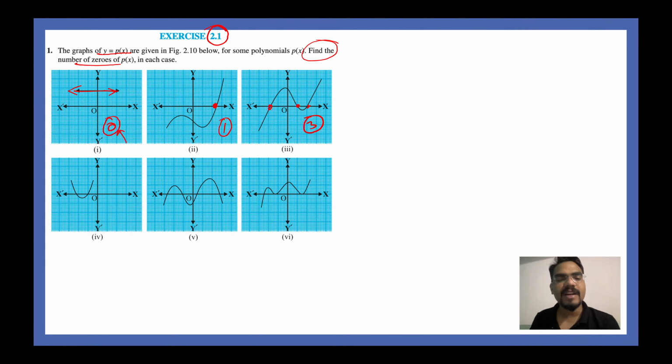Likewise, can you please write down the number of zeros in the 4th, 5th and 6th? Quickly. 4th, 5th and 6th. Write down the answer quickly in your chat box.